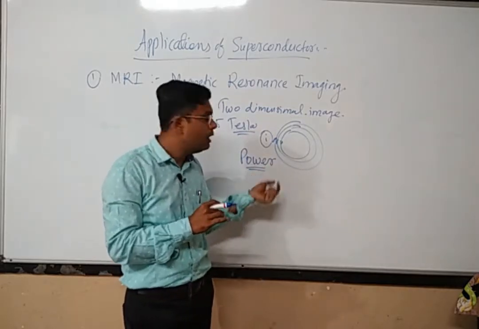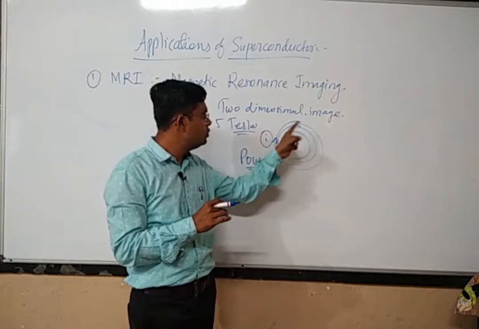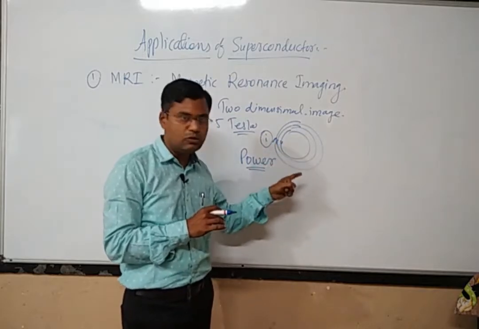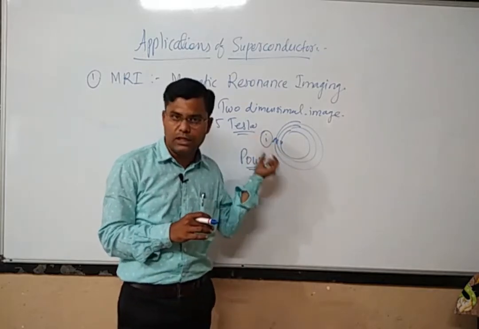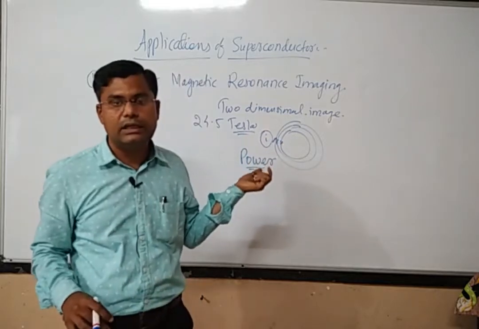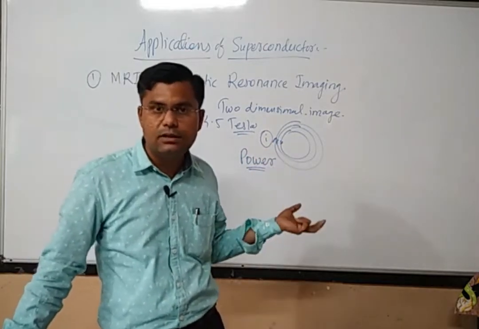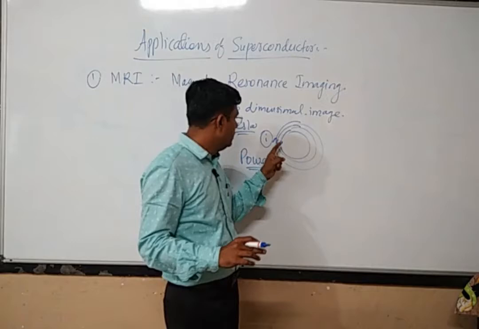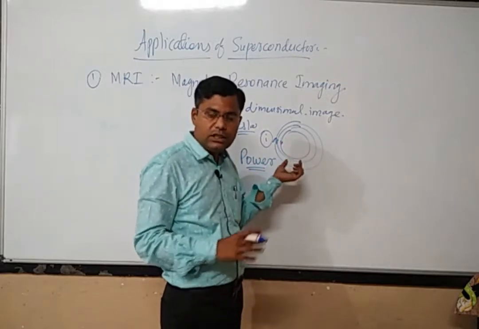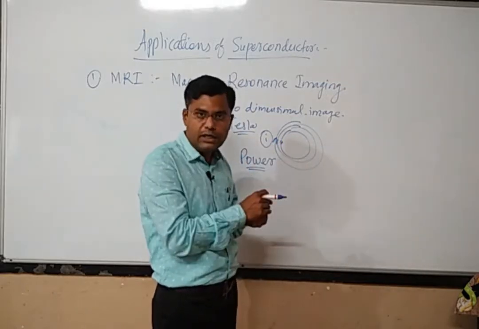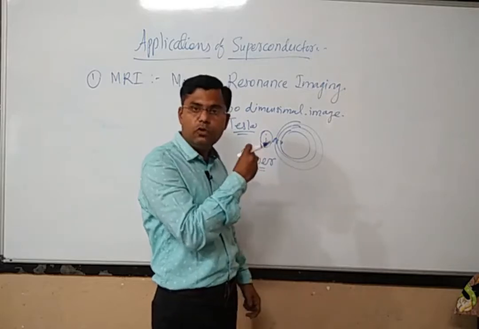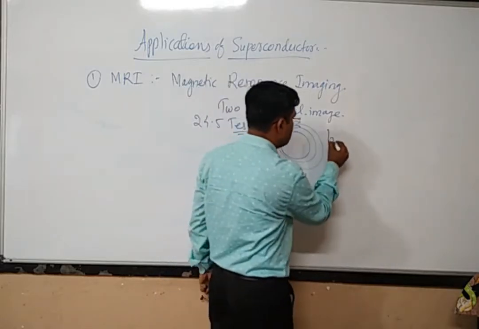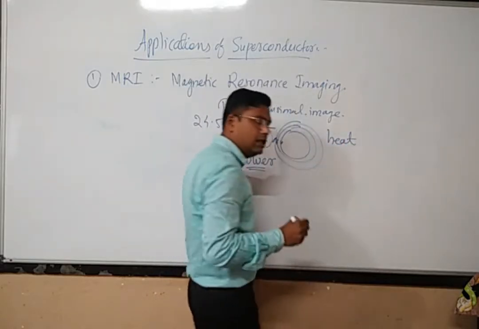Another thing is that if you use a normal conducting material through which we are sending a very high amount of current, the material would have some resistance. A material having resistance will oppose the flow of current, and in opposing the flow of current it will generate heat.